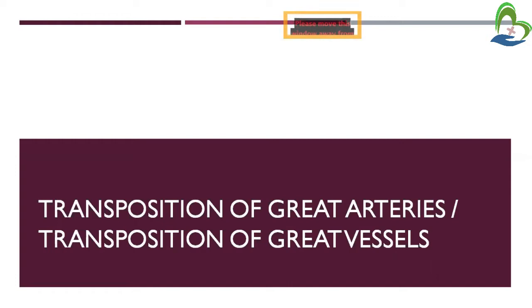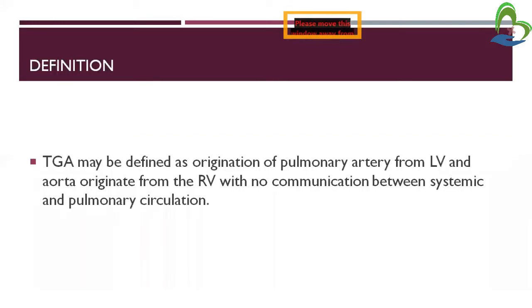Today in child health nursing, we'll learn about congenital heart disease. We have already learned many congenital heart diseases previously. This is the last congenital heart disease in the classification of cyanotic defects, that is, in mixed defects. The condition is called transposition of great arteries, or transposition of great vessels. The name suggests that the great arteries, the two great arteries in our heart, the pulmonary artery and the aorta, are transposed, so their positions are interchanged.